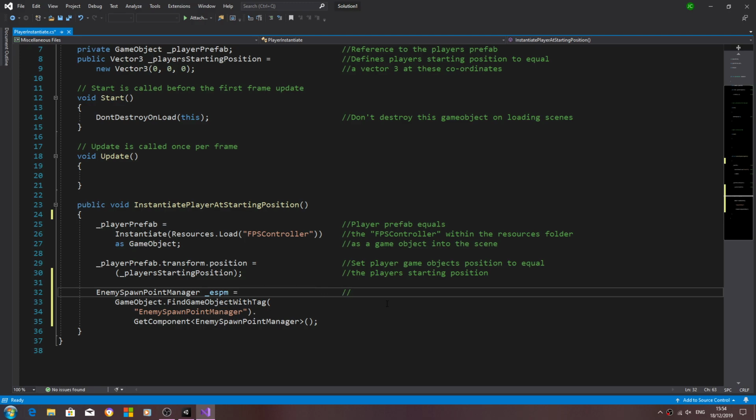And we'll comment up these lines, so underscore ESPM equals find game object with tag of the next line.